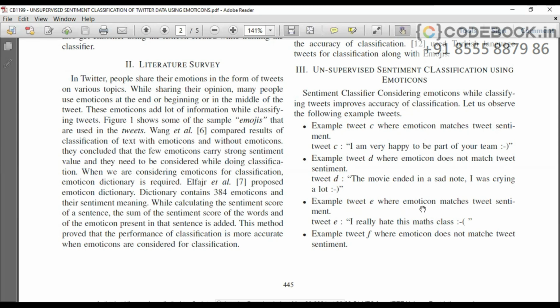Example, tweet E, where emoticon matches tweet sentiment. Tweet E, what is it? I really hate this maths class. It matches. It's totally bad or negative. And you can see the emoticon is also negative.